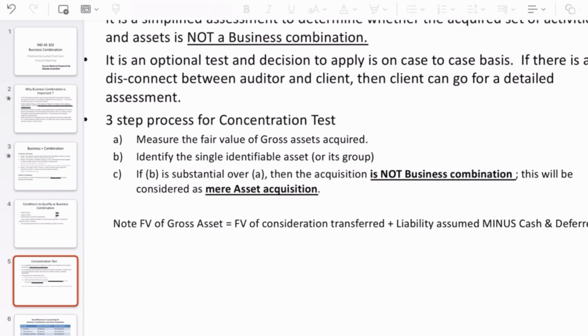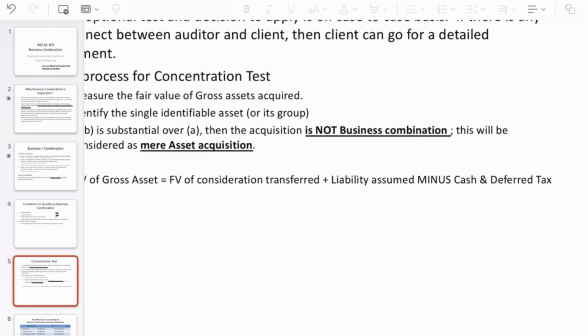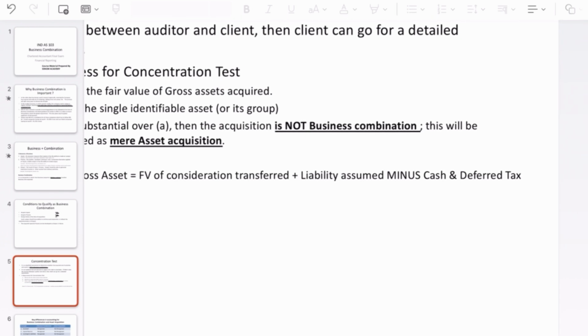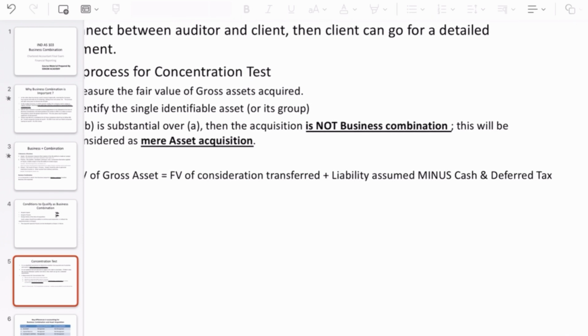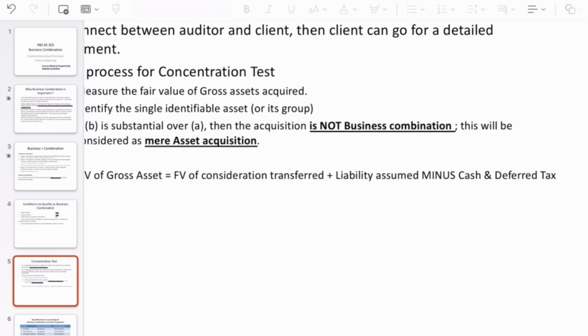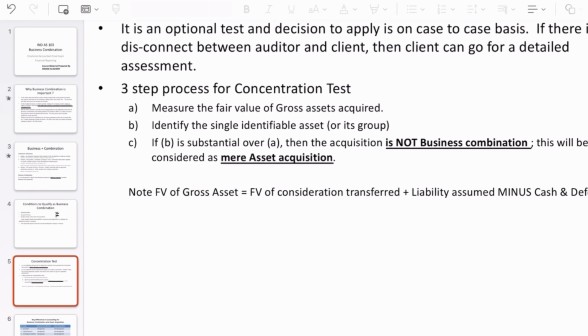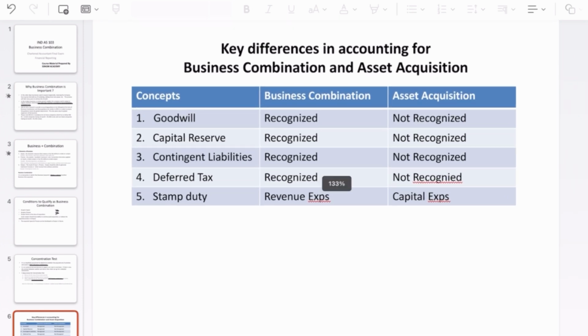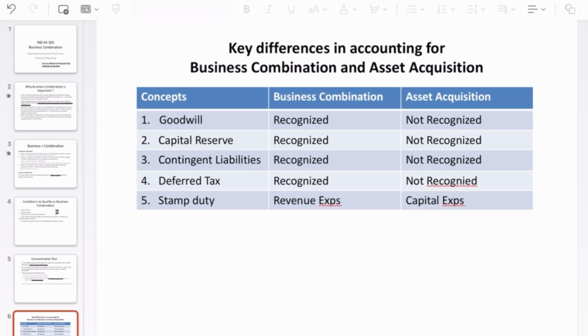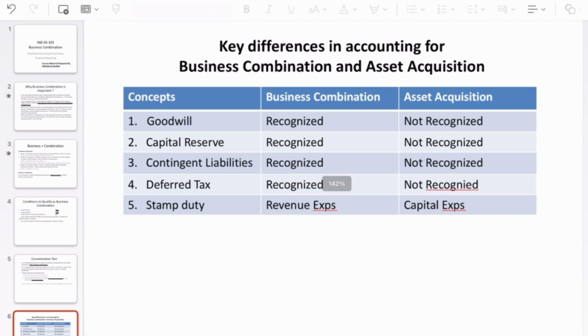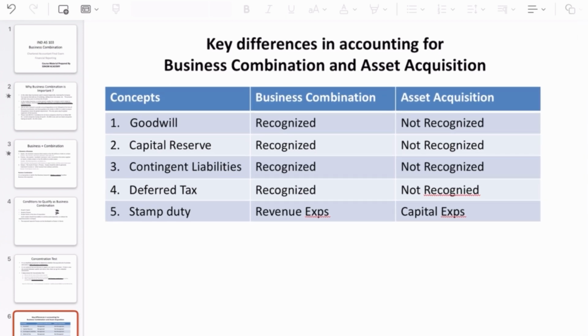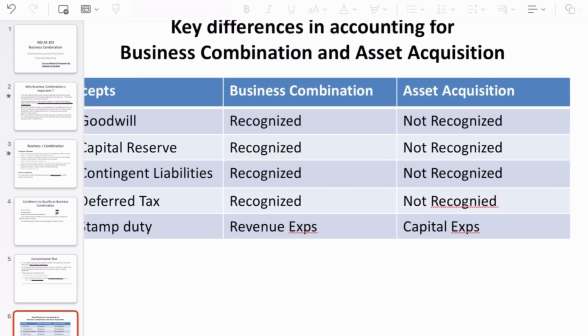Okay, so here the fair value of gross assets, what I meant is fair value of the consideration we pay plus the liabilities the business has assumed minus any cash that has been taken over, and if there are any deferred tax assets or liabilities that needs to be adjusted. Okay, so I will give one more example that will clearly explain what is business combination and asset acquisition. Before that slide we'll have to understand a little bit the difference in accounting for business combination and asset acquisition.